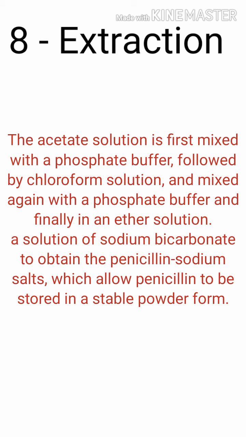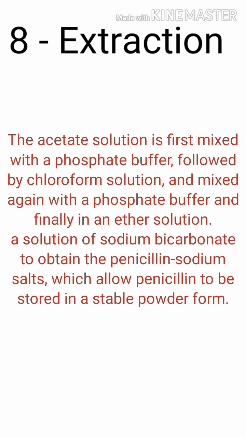Penicillin is present in high concentration in the ether solution and it will be mixed with a solution of sodium bicarbonate to obtain the penicillin sodium salts, which allow penicillin to be stored in a stable powder form at room temperature. The penicillin sodium salt is obtained from the liquid material through basket centrifugation, in which solids are simply removed.